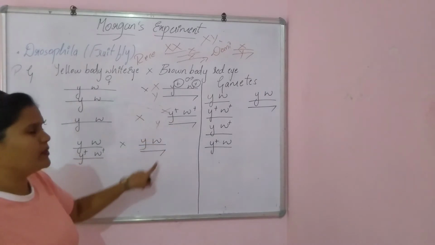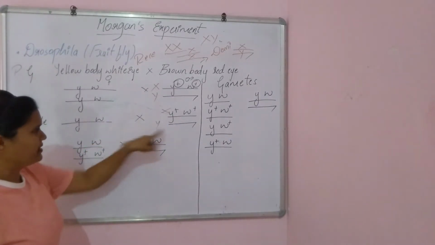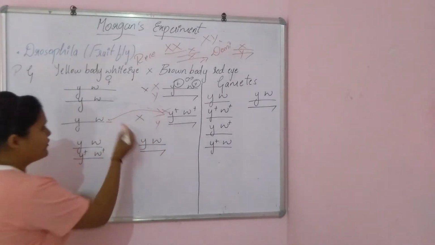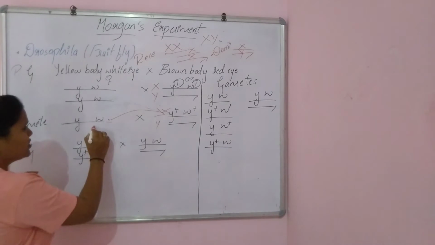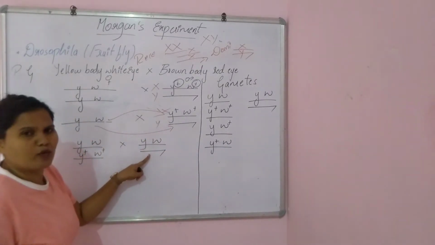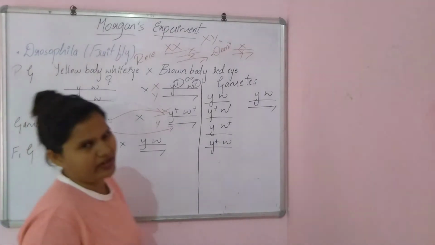And here it will remain the same, y w and the Y chromosome as it is. In a sense, this will get fused with this dominant one and also this X chromosome will get fused with the male gamete or the male chromosome. Is this clear? So this is the F1 generation.